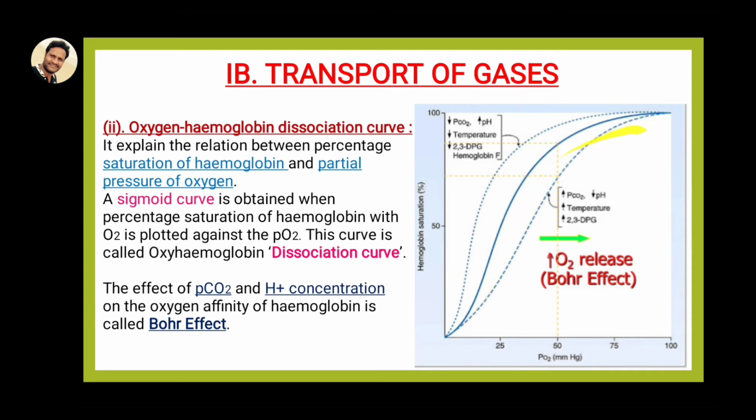This depends on the pH level. If the pH level is very high, the curve shifts from left to right. One more important thing is the effect of the partial pressure of carbon dioxide and the H plus hydrogen ion concentration on oxygen affinity. This depends mainly on the partial pressure of carbon dioxide as well as the hydrogen ion concentration. The effect on the oxygen affinity of hemoglobin is called the Bohr effect. This is most important for 2 marks and for MCET and NEET purposes.